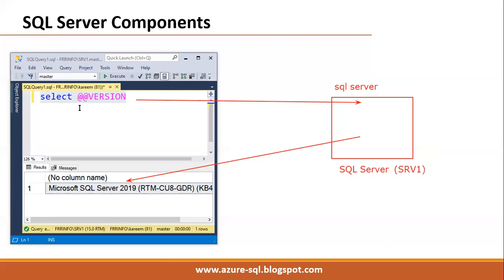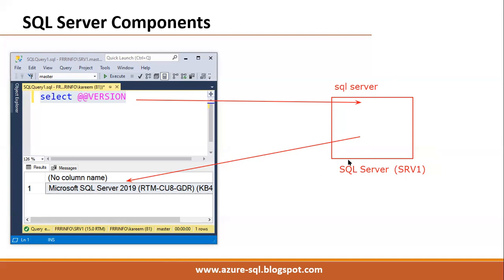Whenever we type this command and click on the execute button, SSMS will immediately send this command to the SQL Server service. This SQL Server service will process the command and we'll get the result back. Server components are nothing but services. Our main service is the SQL Server service. Tomorrow, to stop the server, start the server, or restart the server, we have to stop this service, start this service, restart this service.